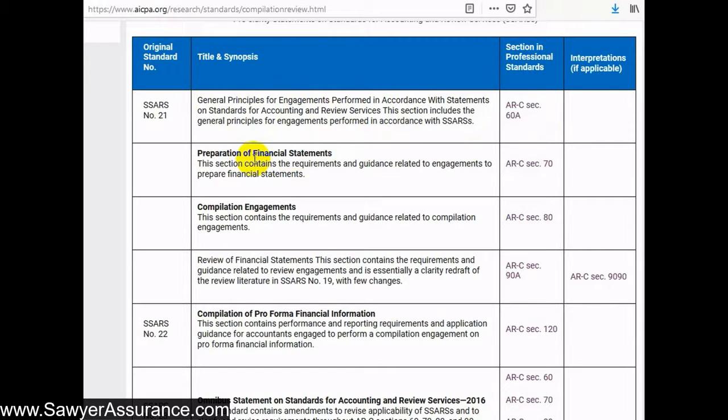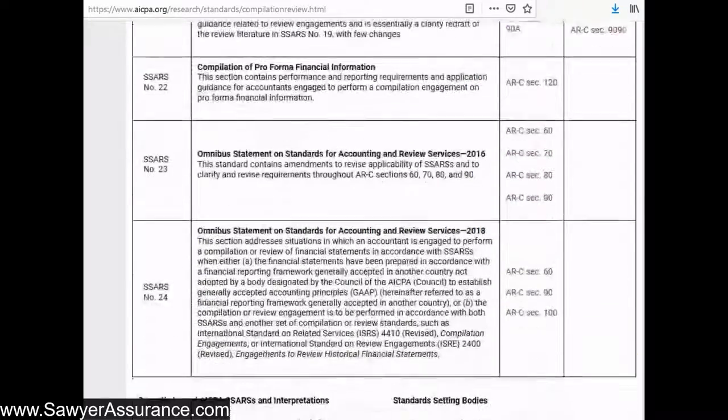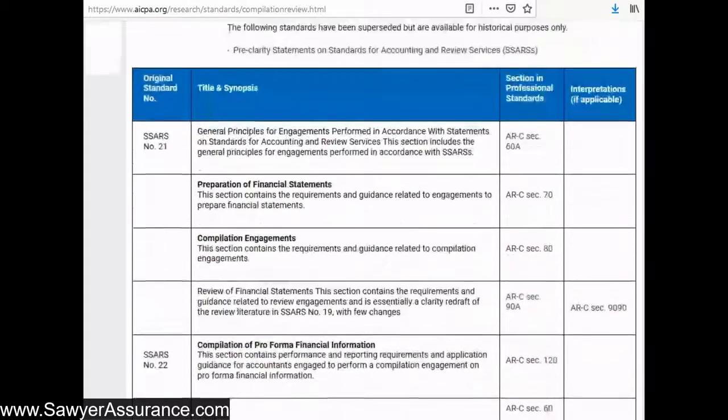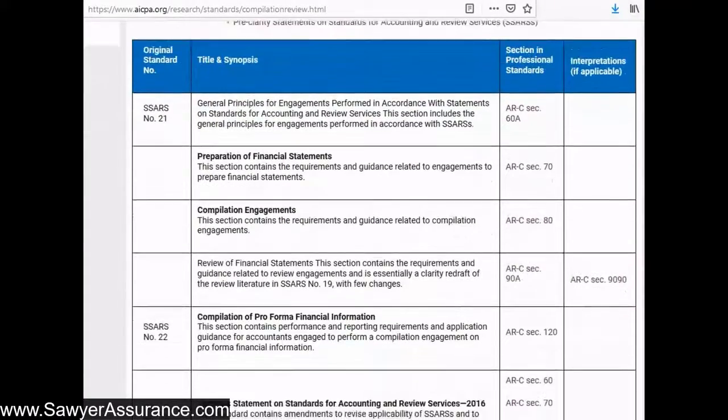And then each of the individual specific types of engagements has their own section. So section 70 applies to preparation engagements, section 80 to compilation engagements, section 90A to review engagements. And then we have a few other sections down here. Compilations of pro forma financial information is at 120. And so when the section we're going through now discusses ARC sections, this is what they mean, each of these different individual sections. So let's go back to the requirements that we were going through.